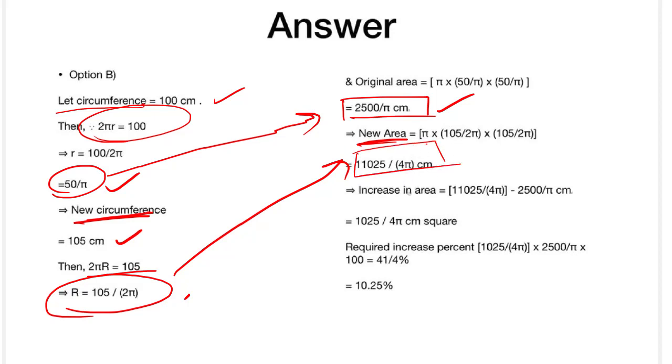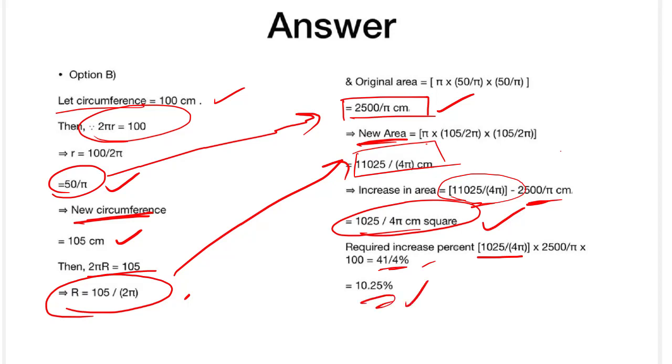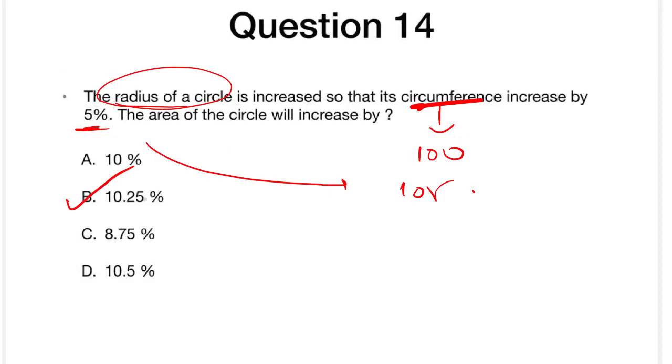So the increase in area is 11,025, which is just the new area minus the original area, right? By taking this one, we're getting this one. This is the increase in area, but they are asking for percentage. So we calculate 1025 by 4 by 5, that is the increase in area over the original area into 100. We'll be getting 41 by 4%, which is nearly 10.25 percent. Okay, this is the answer.